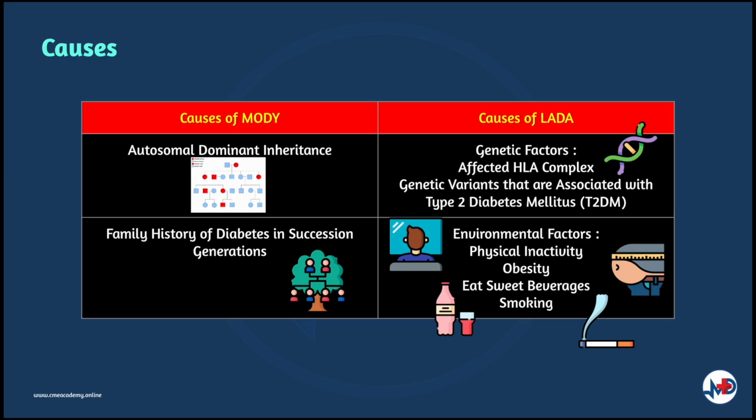As with both type 1 and type 2 DM, the risk of LADA is dependent on both genetics and environmental factors. The genetic factors for LADA would be similar to type 1 DM, where the HLA complex is affected. However, genetic variants associated with type 2 DM were also found in LADA patients. Environmentally, you would consider lifestyle risk factors such as those seen in type 2 DM, like physical inactivity, obesity, the consumption of sweetened beverages, and smoking.